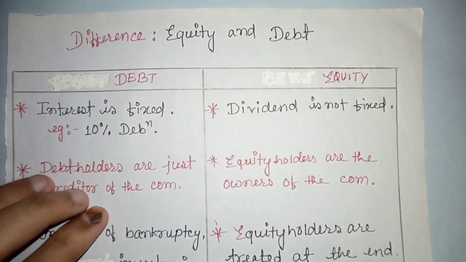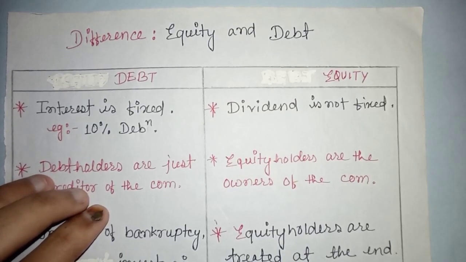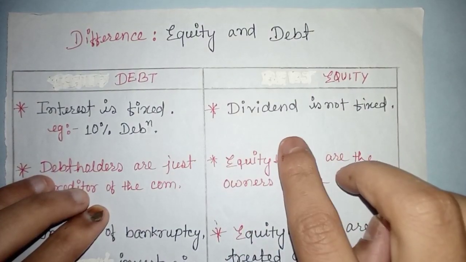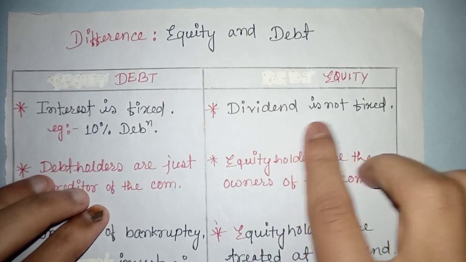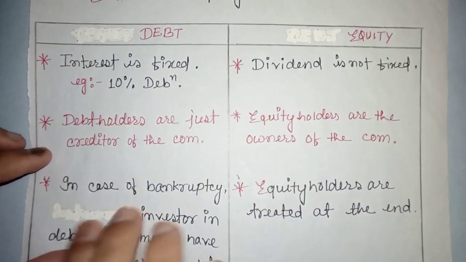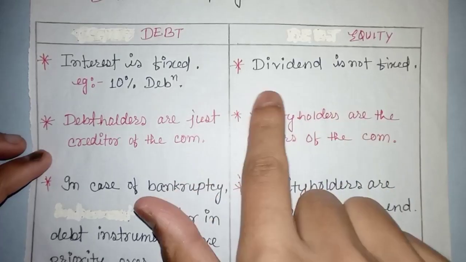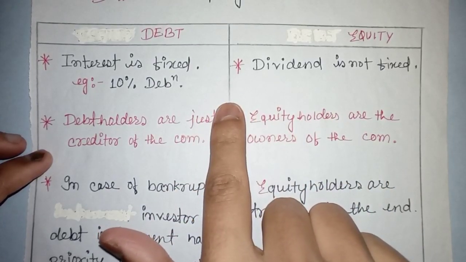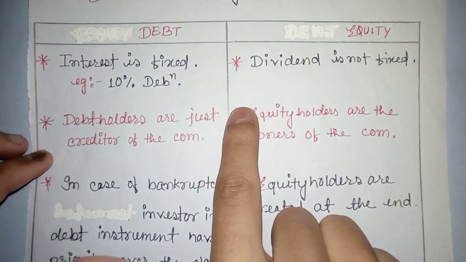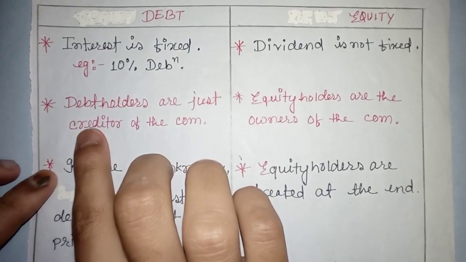If the profit doesn't remain after paying the liability, then it will not be paid to equity shareholders. That means dividend is not paid if there is no profit remaining to pay the dividend.